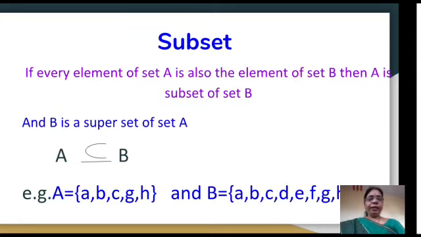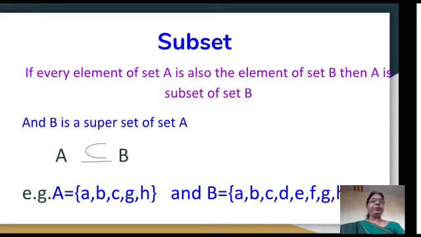Here is the example of a proper subset, because every element of set A is in set B and A is not equal to set B. So it is a proper subset type. If all the elements are the same, that is if A equals B, then we can say that this type is an improper subset.